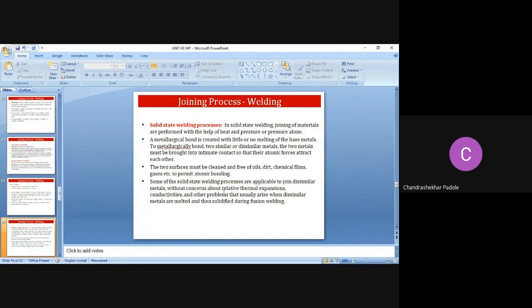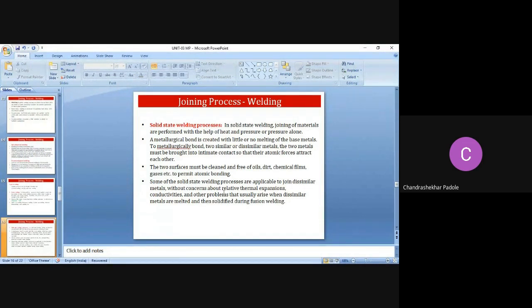A metallurgical bond is created when we apply heat and pressure, with little or no melting of the base metal.